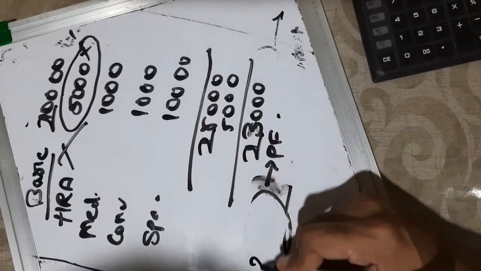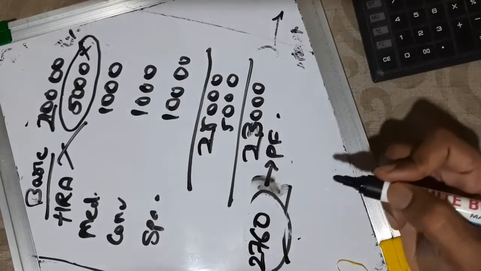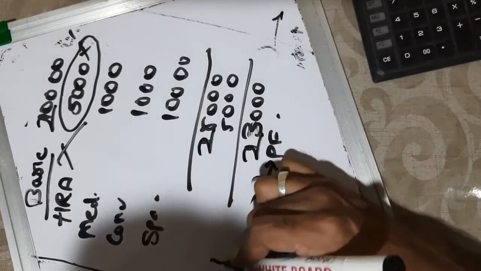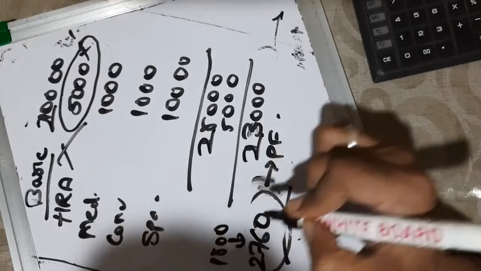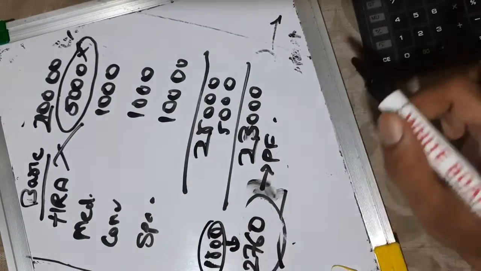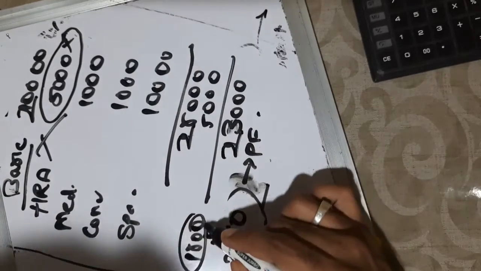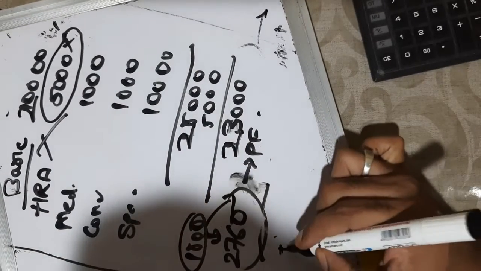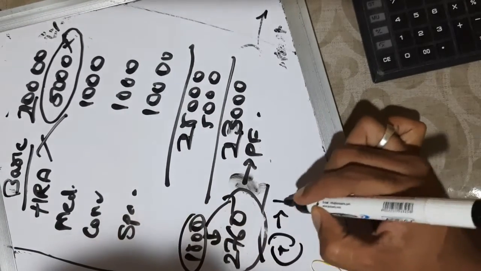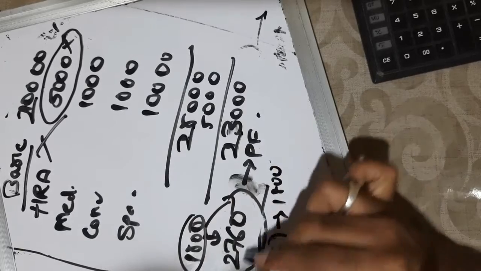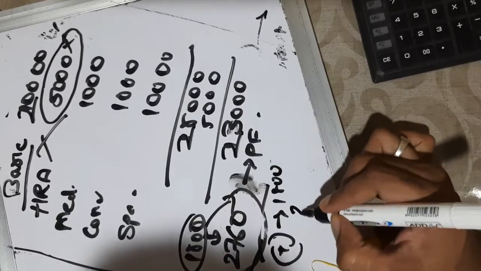Now the moment it surpasses 1,800, as I said, the employer has an option to limit it to 1800. So option 1 is limit to 1800, or he might go for 2760.